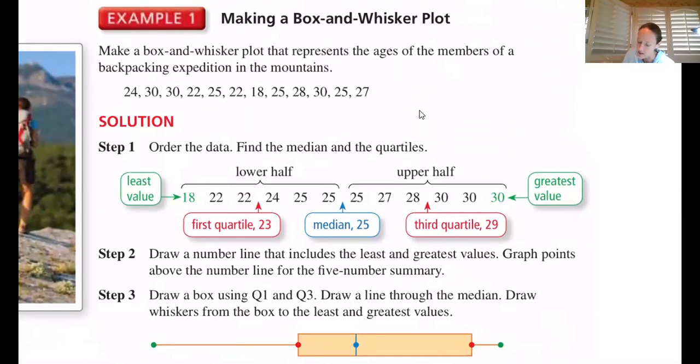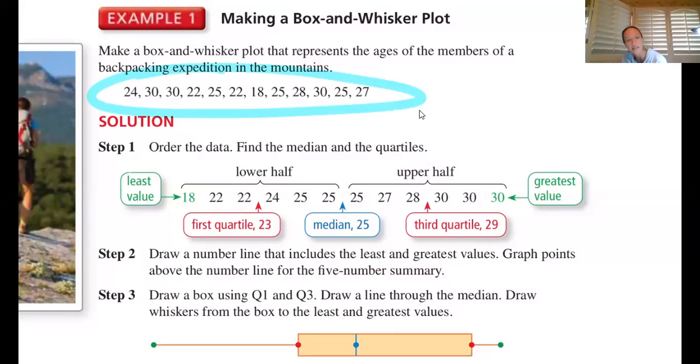What's going on in this example is that you've been given some data, and that's what's up here at the very top. They're saying it's the ages of members of a backpacking expedition in the mountains. Okay, cool. Why don't we have any 5s or 82s? Well, 5-year-olds on a backpacking expedition might be a little crazy, same as having 82-year-olds. Not saying it's impossible, but this looks to be kind of upper high school, barely any. There's only one 18-year-old, mostly college, young adults. If you look in the 20s and just a couple that have gotten into the 30s, and that's about the max. So it looks like maybe a college age group at a church or something. I guess it wouldn't be youth group, but a college group.